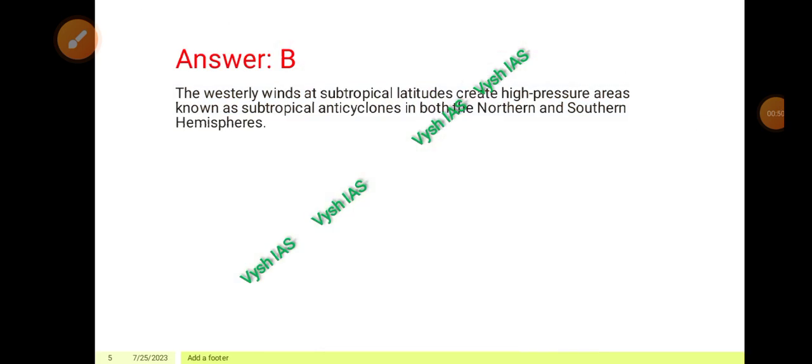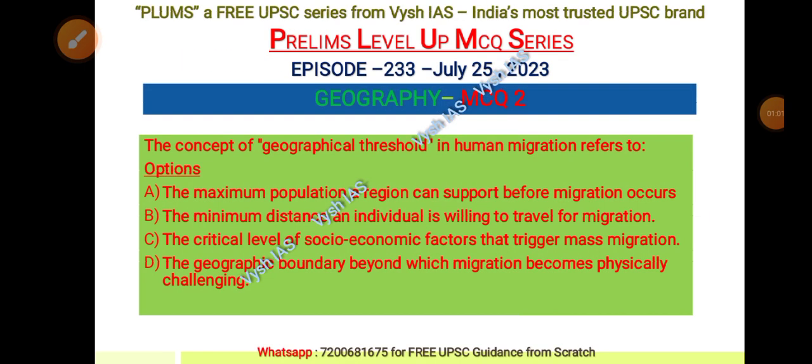So the answer is B. The westerly winds blow from the subtropical latitudes. They create a high pressure area which is known as the subtropical anticyclones in both northern and southern hemispheres, right? Let's see the second MCQ.